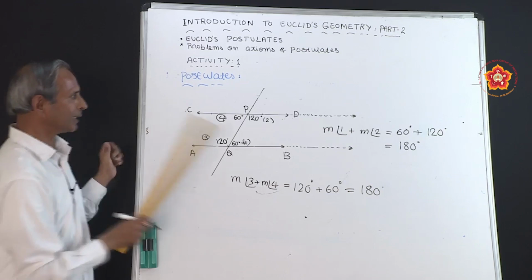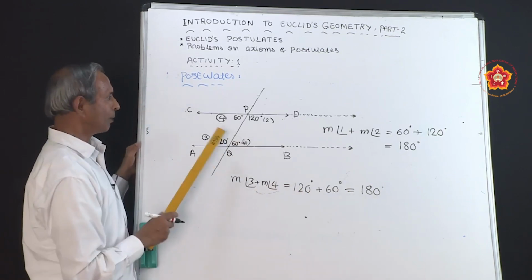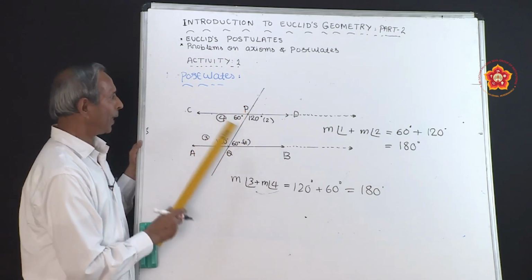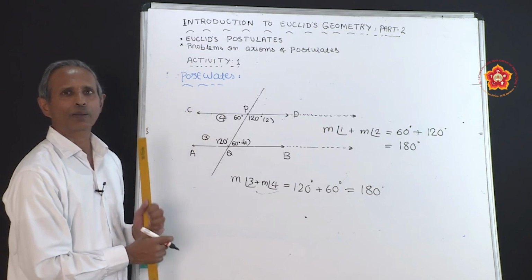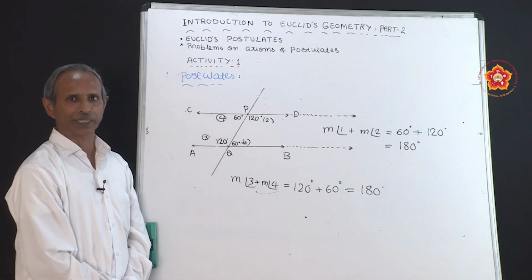Here in this case also 180 degree is there. Whenever the sum of the two interior angles is equal to 180 degree, then they never intersect each other, even if you produce them.